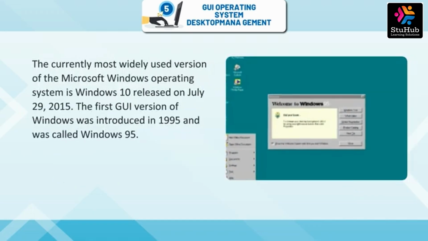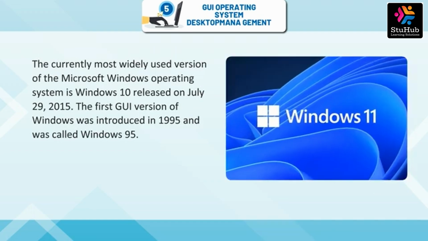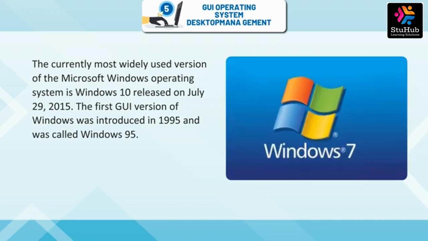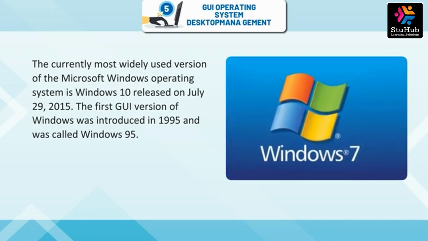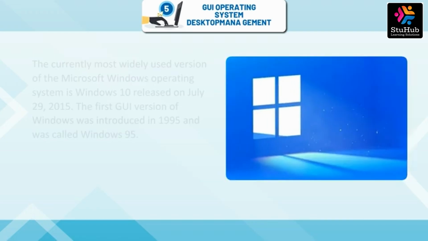The currently most widely used version of the Microsoft Windows operating system is Windows 10, released on July 29, 2015. The first GUI version of Windows was introduced in 1995 and was called Windows 95.